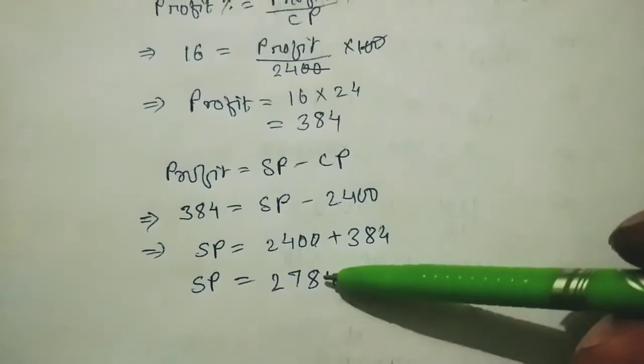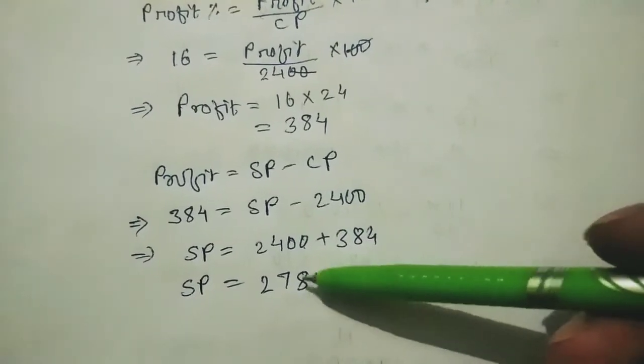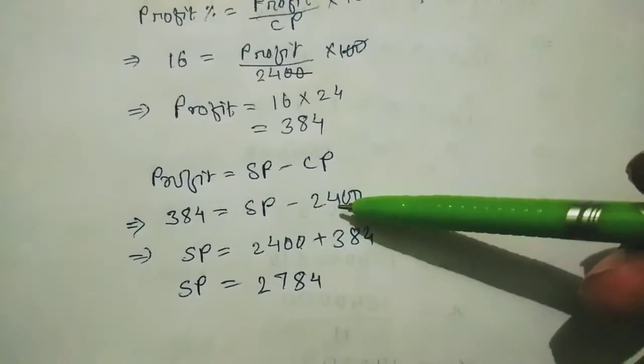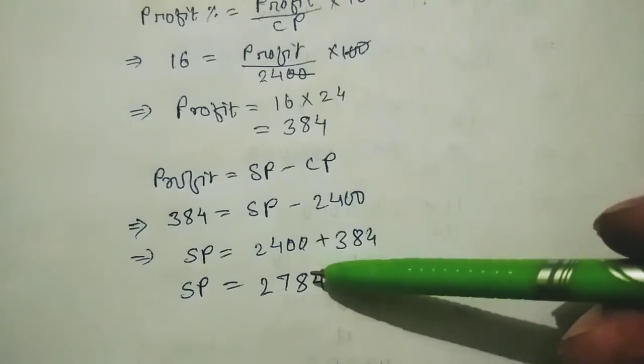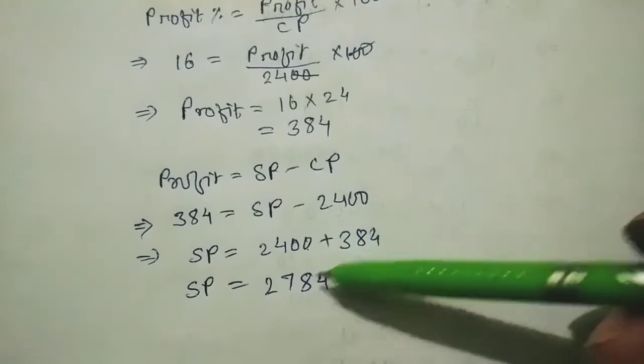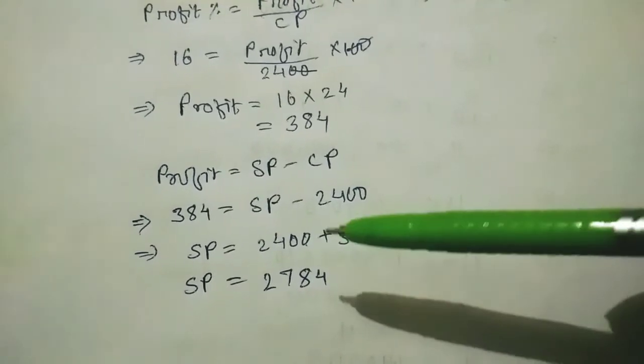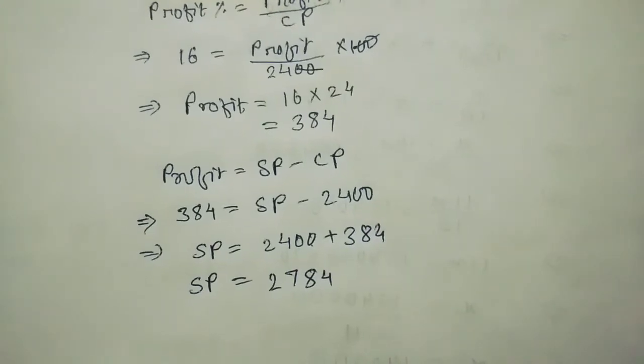So SP is greater than our CP. So you have to check it like this. If the SP is greater than CP, that means our answer is correct. So in case of profit, SP should be greater than CP. Now this is the SP of 80 articles, but in the question it is asked to find the SP of one article. So how to do this?